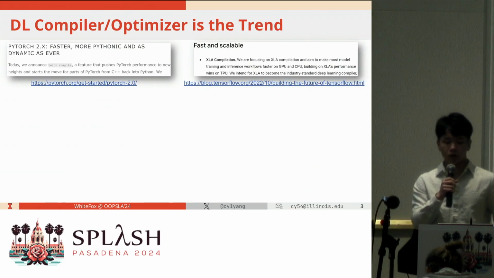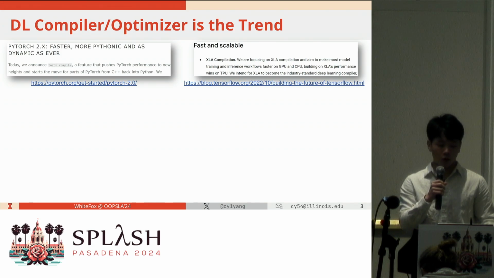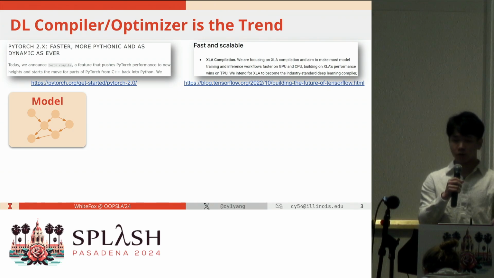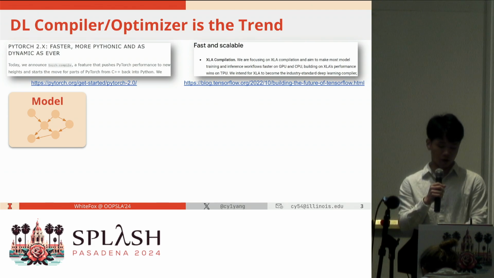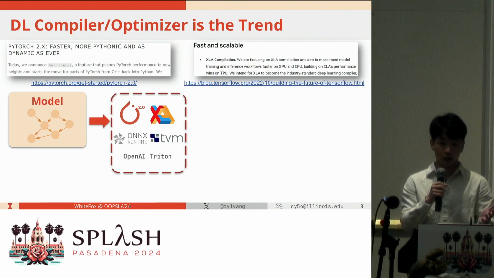This is because the deep learning compiler or optimizer is a trend, as more and more deep learning compilers have been actively developed. The pipeline to use such a compiler is like this: after the developers implement the model, they want better performance during training or inference.